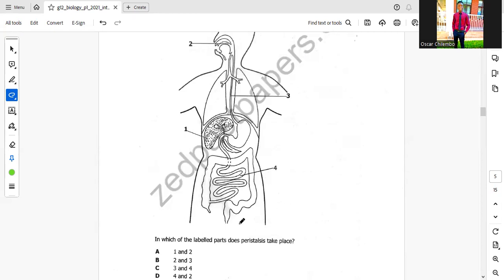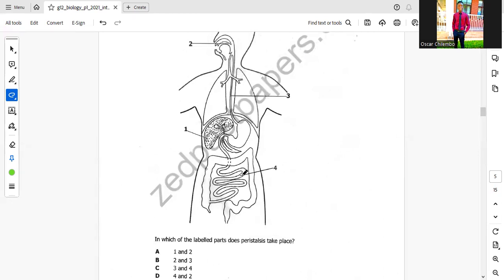The part where peristalsis takes place is the esophagus, where there are muscles which contract and relax and push the bolus of food down the GIT. The GIT is normally the alimentary canal.